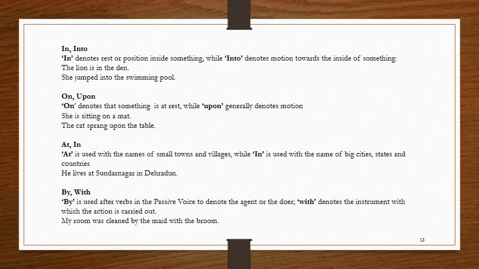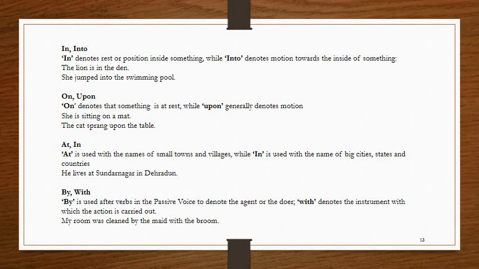Students, there are some prepositions where you need to pay attention. The first is in or into. In denotes rest or position inside something, while into denotes motion towards the inside of something. For example, the lion is in the den. So the position of the lion is inside the den. She jumped into the swimming pool. Now here into refers to some motion.